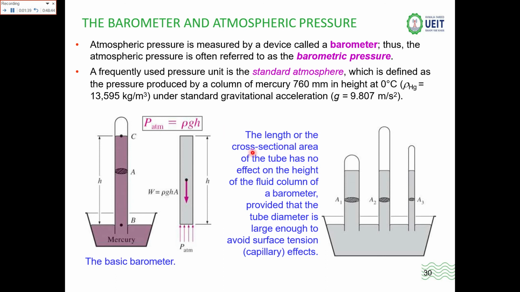Now the length or the cross-sectional area of the tube has no effect upon the height of the fluid column of a barometer, provided that the tube diameter is large enough to avoid surface tension effects. So the height is not fixed. You can use any height or any area. Like if you are reducing the height, you are increasing the diameter so that the value of the area remains the same. So this is to make you recognize that due to the change in the height there is no effect upon the atmospheric pressure.